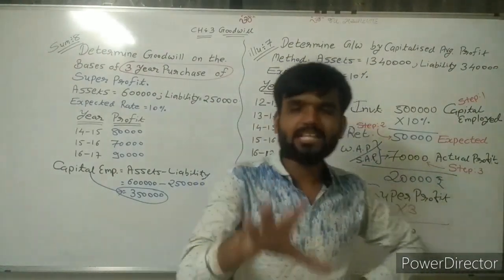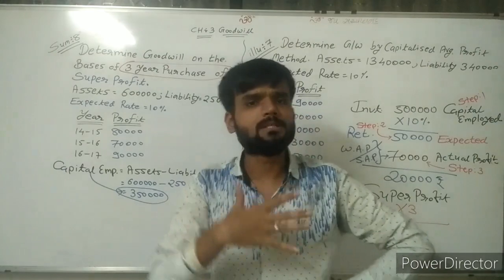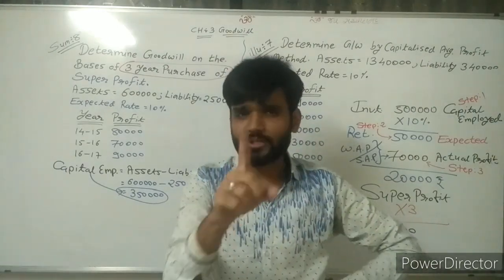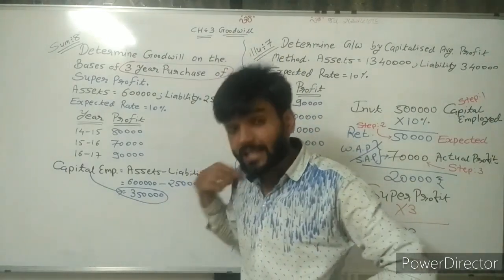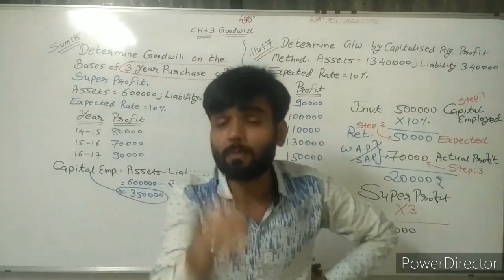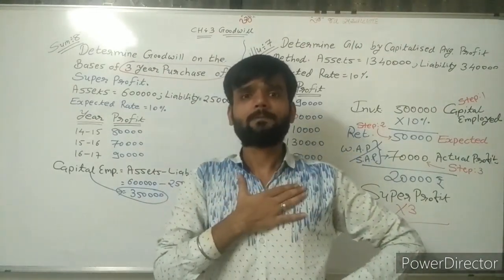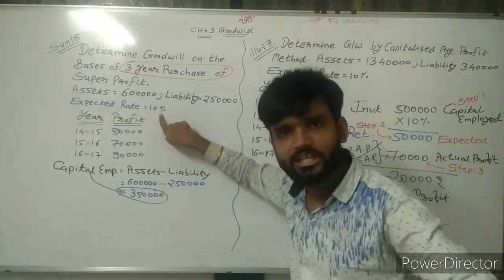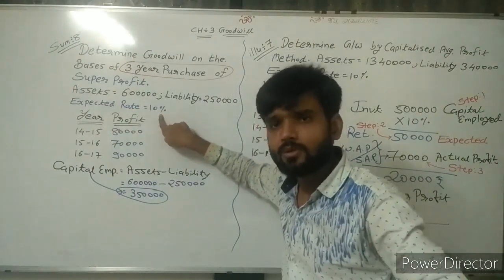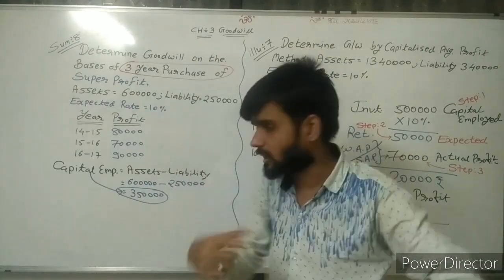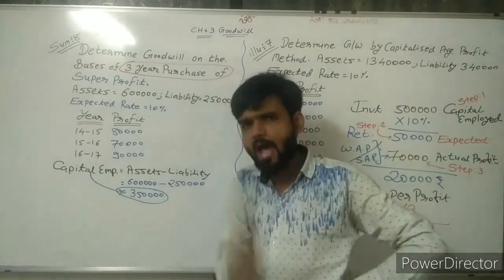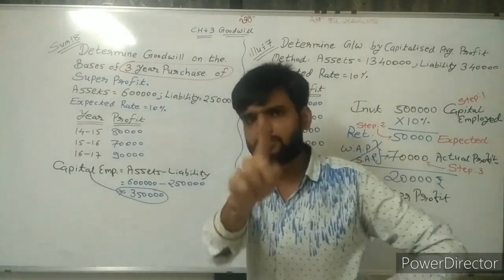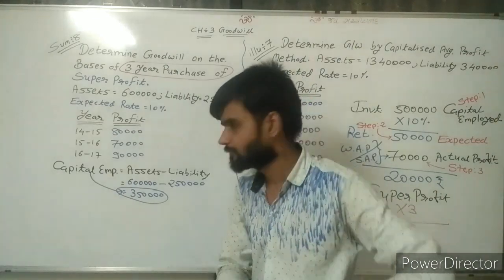This 3,50,000 I have invested in the business. But sir, I am not interested in this amount. I have invested, but how many percent is my expectation? My expected rate is given as 10%. So 10% is the expectation. On investment, I have to earn a minimum of 10%.